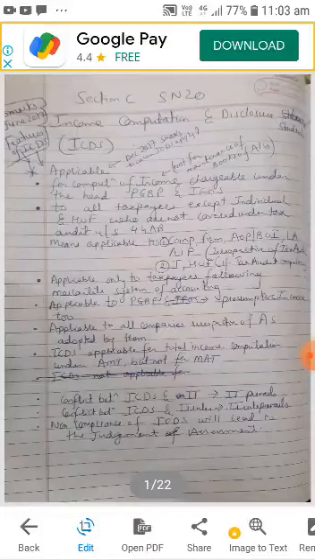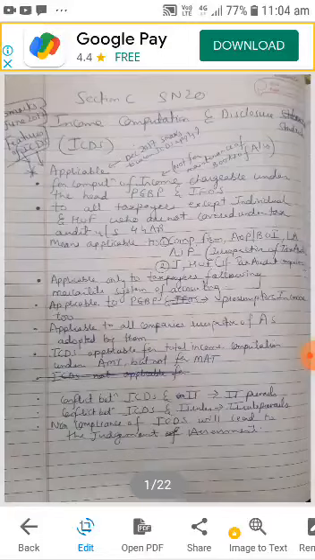ICDS is applicable for total income computation under AMT but not MAT. Okay, so for MAT calculation ICDS is not applicable, but for AMT calculation, computation of income, ICDS is applicable. Okay, now if there is a conflict between ICDS and income tax, income tax will prevail.